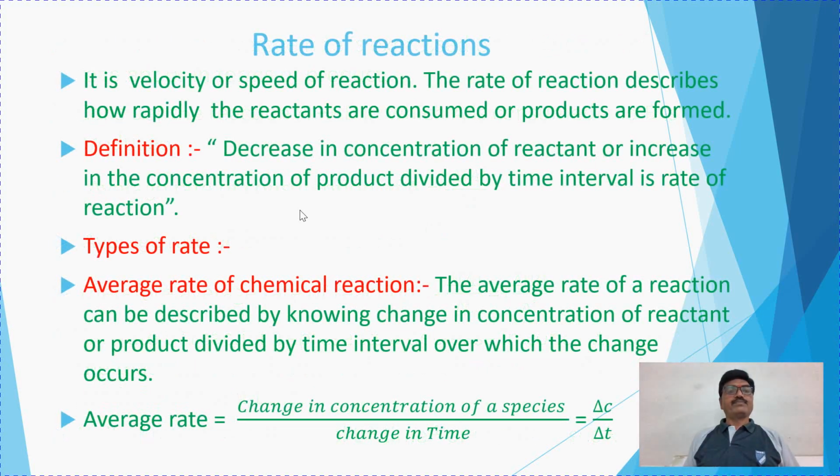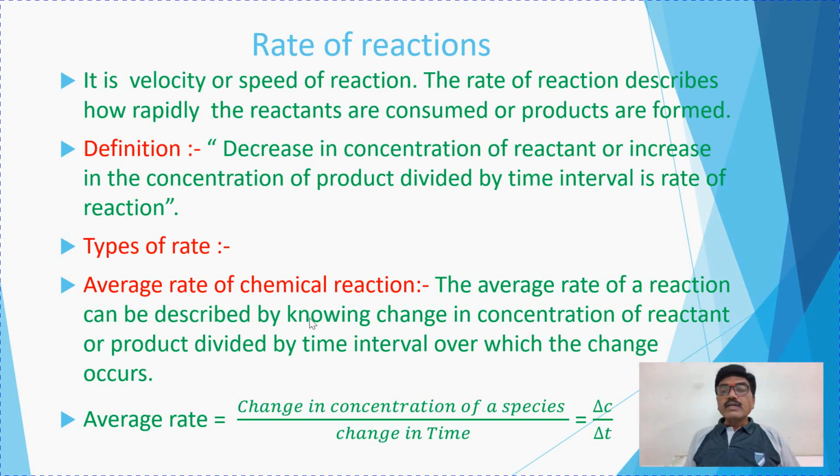First, see average rate of chemical reaction. The average rate of a reaction can be described by knowing change in concentration of reactant or product divided by time interval over which the change occurs. Average rate of chemical reaction is the first type of rate. So average rate of reaction can be described by knowing change in concentration of reactant or products divided by time interval over which the change occurs.